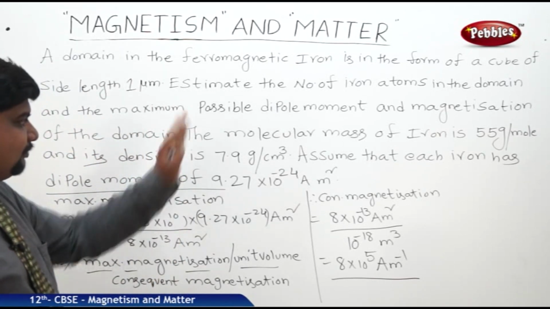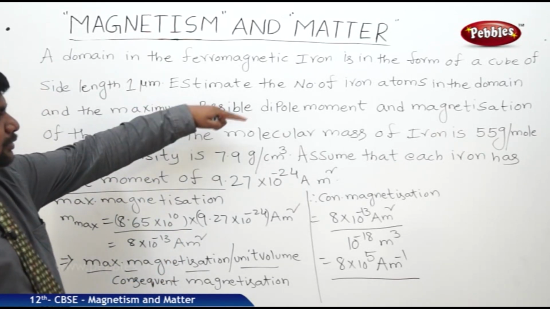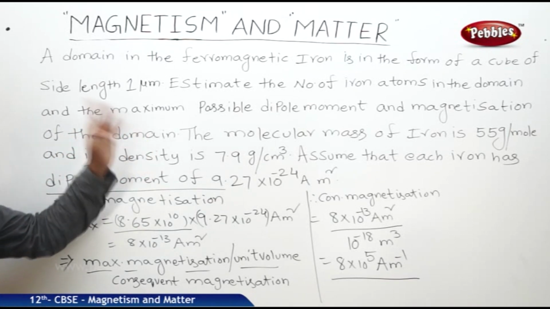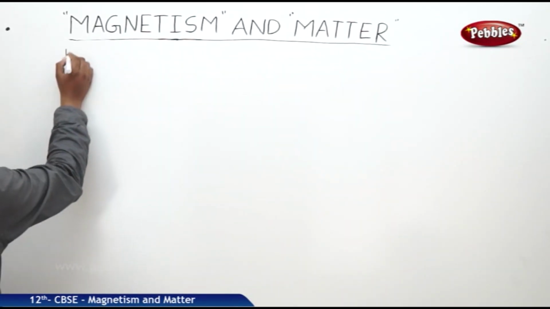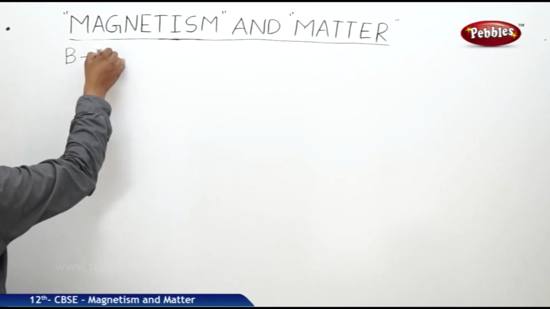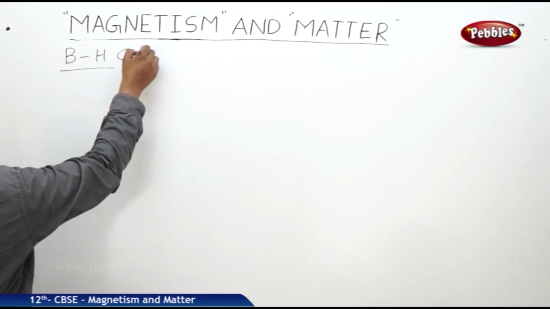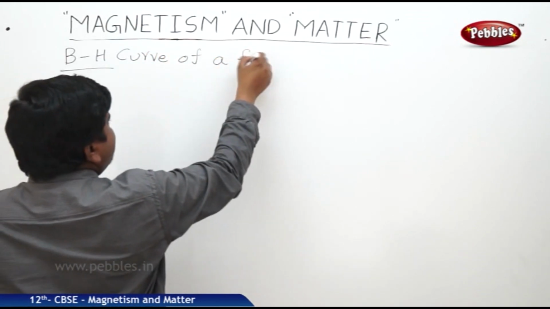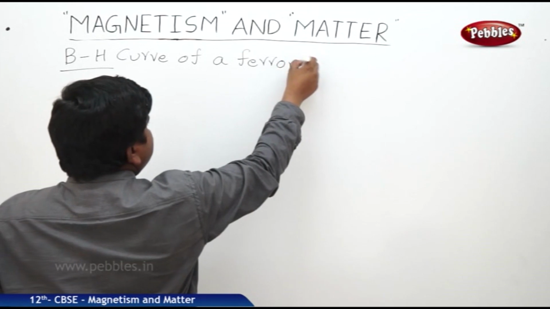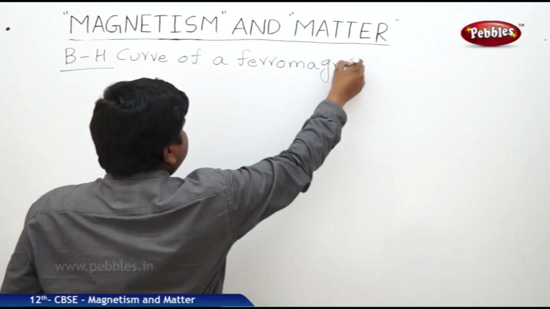So like this we can find out the maximum possible dipole moment and magnetization of the domain. The next concept is BH curve of a ferromagnetic material or a ferromagnet.